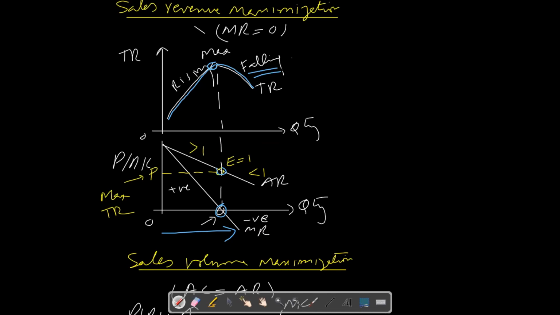Okay, and these graphs, you have to make them very clearly. And so this is it. If anything was not clear to you in this, you can ask questions.